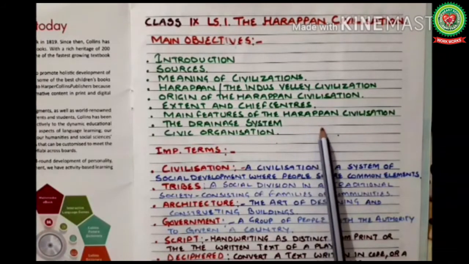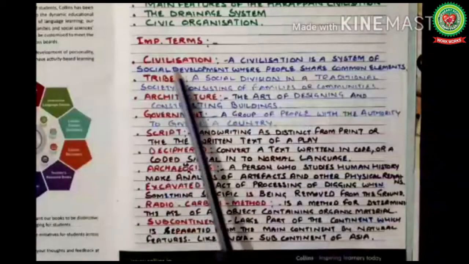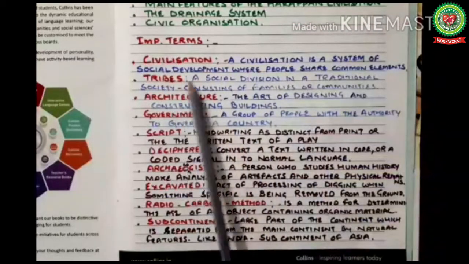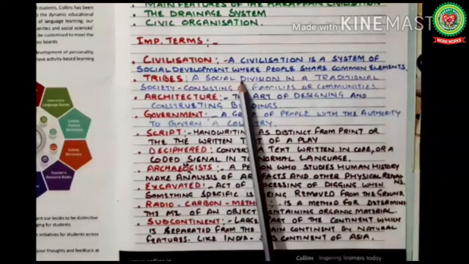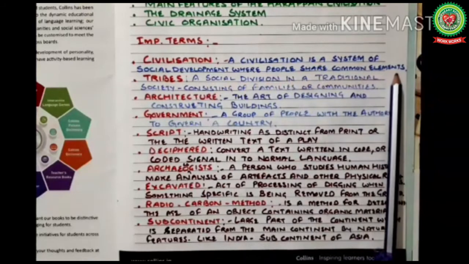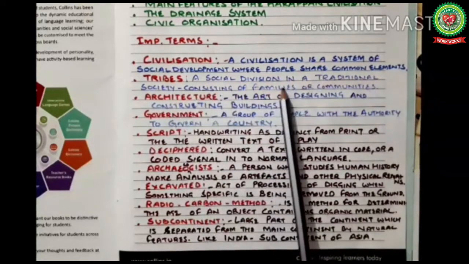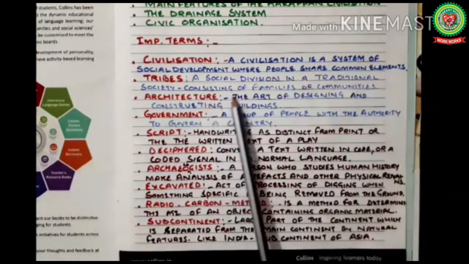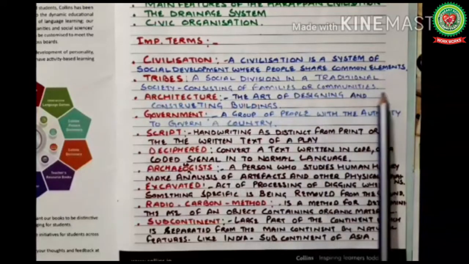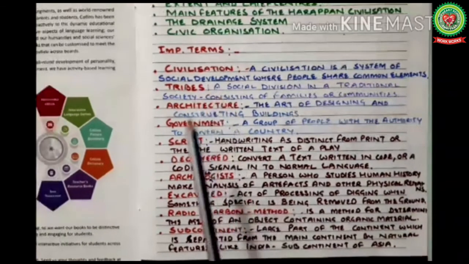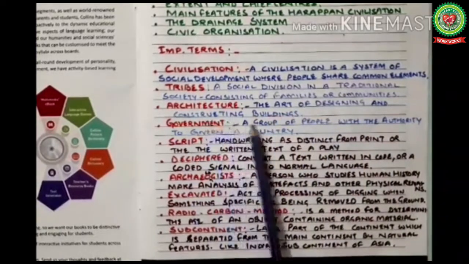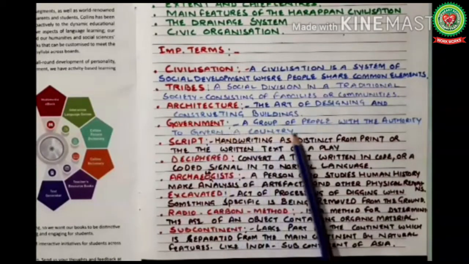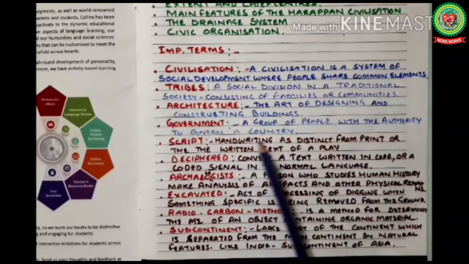Before discussion of the topic, we must know the following terms. Important terms are as follows. Civilization: a system of social development where people share common elements. Tribes: a social division in a traditional society consisting of family or communities. Architecture: the art of designing and constructing buildings. Government: a group of people with the authority to govern a country.